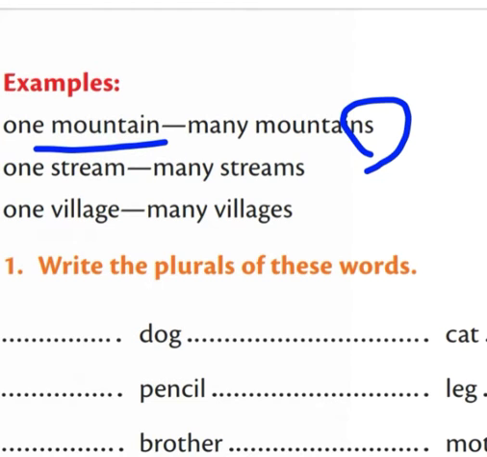One mountain is singular, and we say many mountains, not many mountain. So we will add s at the end of the word. After adding s, what will it become? The plural form of the word.